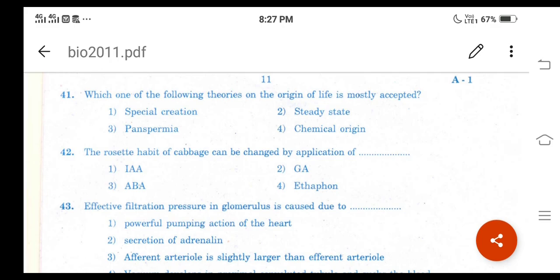To understand the concept in detail, you can refer to the chapter Evolution in the second PUC textbook, page number 127. The concept is origin of life, right? So for question number 41, option 4 becomes the correct answer.